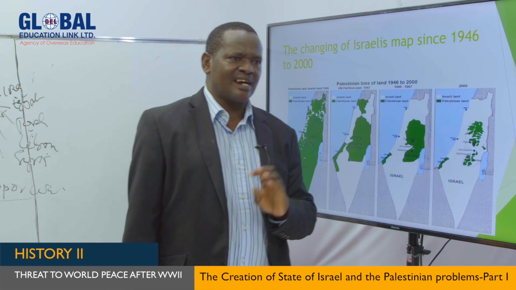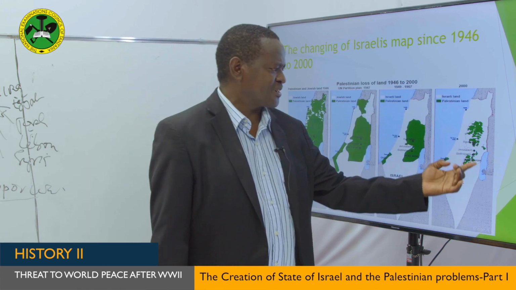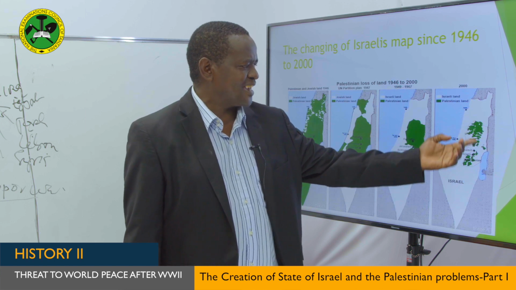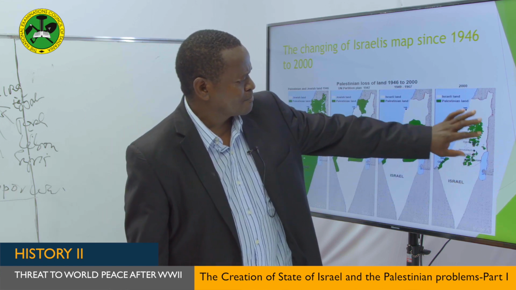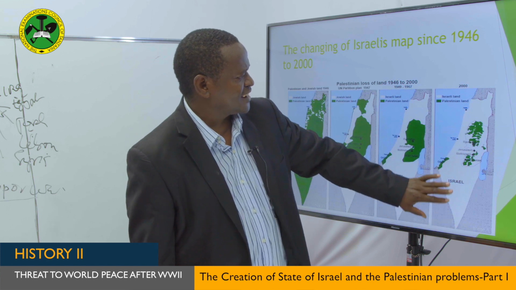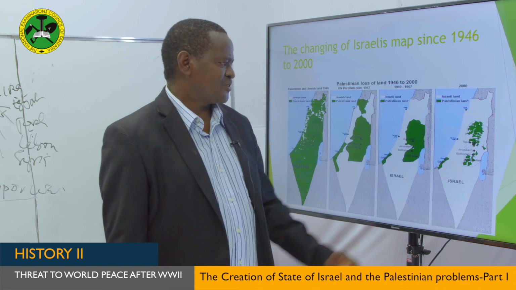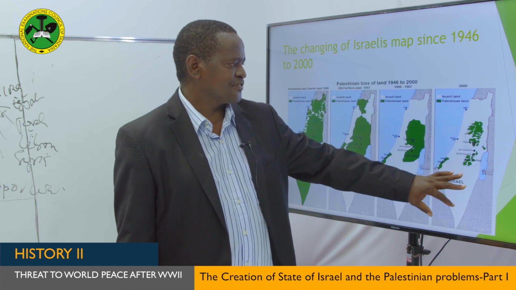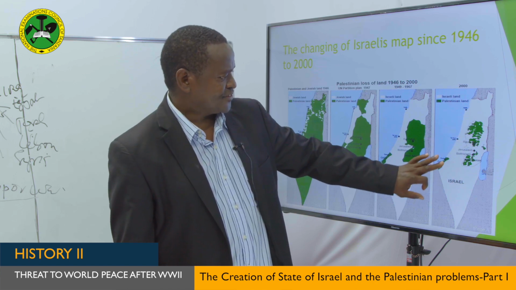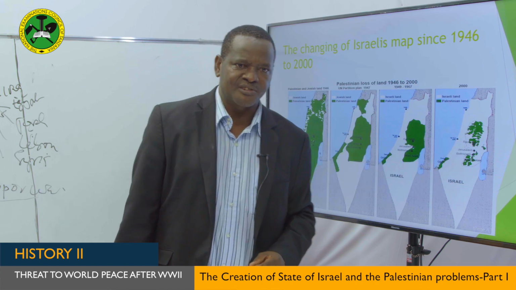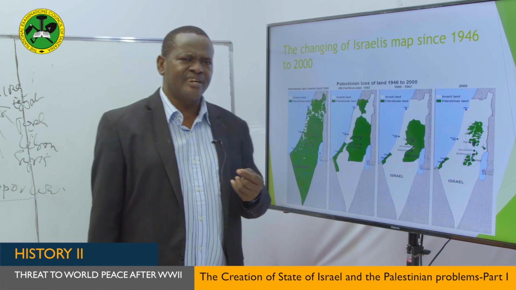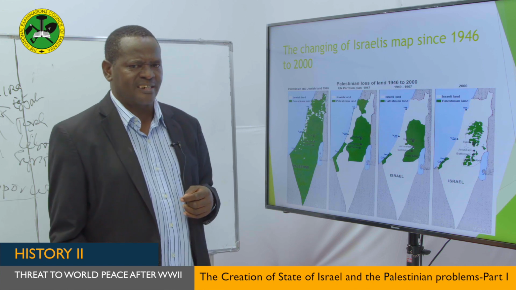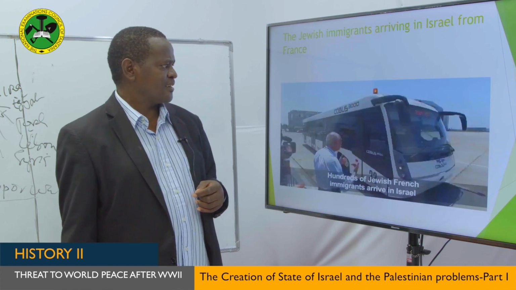Today, as we speak, the Palestinians' land has been taken even more. They are living in a very small portion of land, and the majority of the land is now in the hands of Israel. And they are still taking some new areas to establish new Jewish settlements. So this is why we say one of the impacts is that the Palestinians lost their territories to Israel.